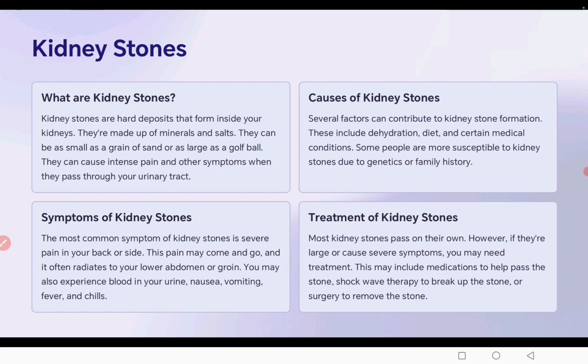The most common symptom of a kidney stone is sharp pain in the backside. The pain may come and go and often radiates to your lower abdomen or groin. You may experience blood in the urine, nausea, vomiting, fever, and chills. Treatment is surgery.